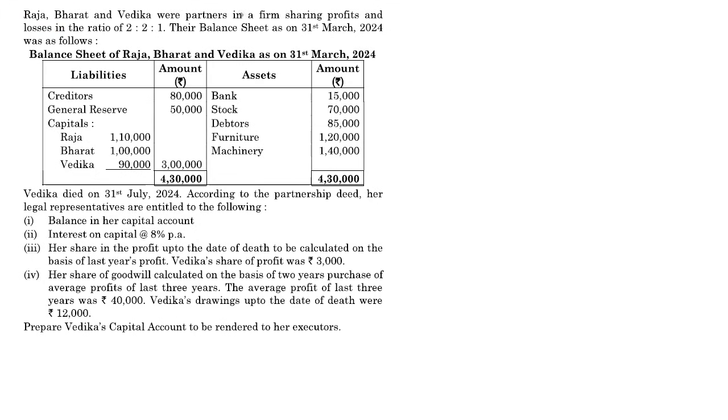Raja, Bharat, and Vedika were partners in a firm, sharing profits and losses in the ratio 2:2:1. The balance sheet as on 31st March 2024 is given to us. And Vedika died on the 31st of July 2024. According to the partnership deed, her legal representatives are entitled to the following, and we have to look after these adjustments.